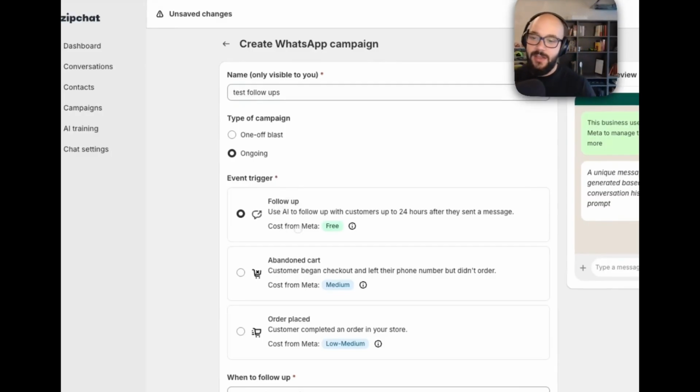And here you can see the cost from Meta is free. And why is this free? Because for a 24-hour window, you are allowed to respond to your customers without extra charges. And since the customer already asked you something, you can follow up and it's not going to cost you anything.